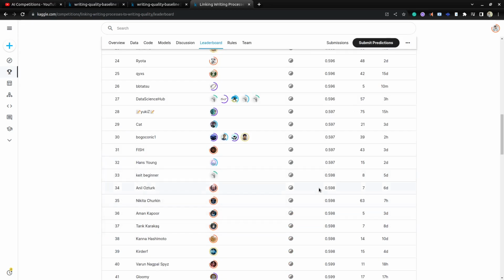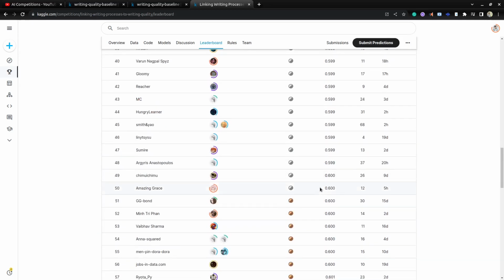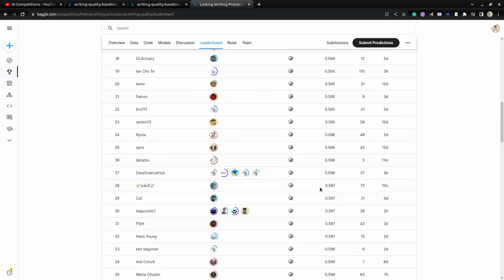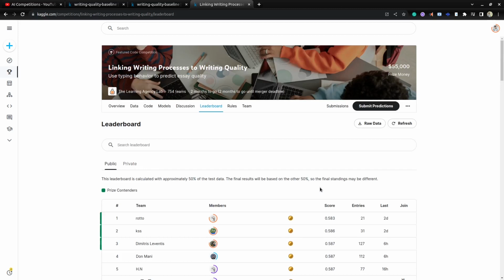If you put in some hard work and do some model training, you will definitely get a medal. This is one of the easiest competitions I saw in the last year, so you will get a medal easily.